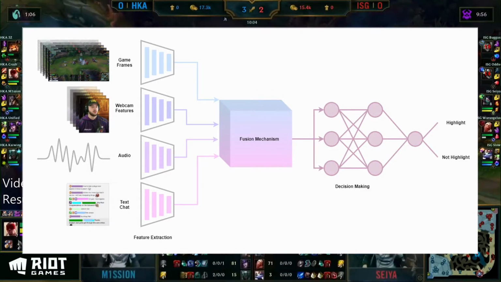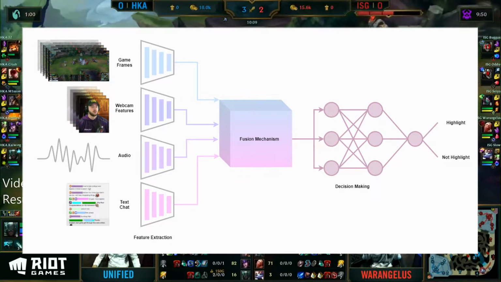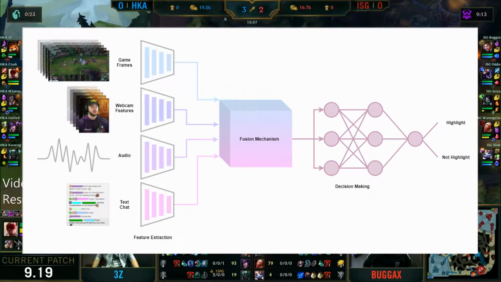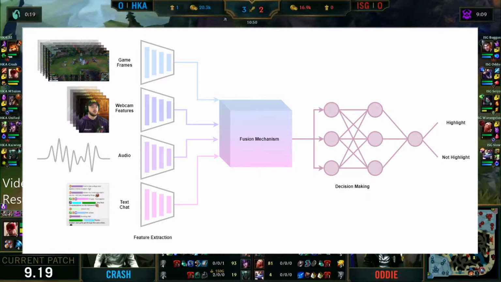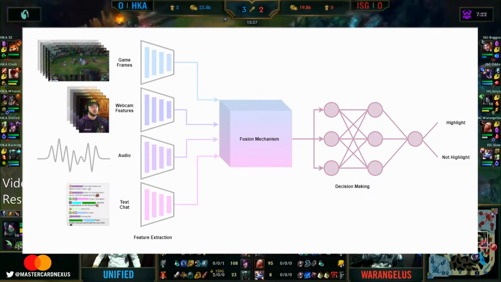Next, fusion is carried out, whereby the data from each of these data streams is combined together. Because live streaming is an inherently multimodal domain, it is really important that we join these data streams together to form a single input. In a simple case, this is carried out by concatenating the features, but more complicated techniques, such as utilizing tensor decompositions, have also been experimented with.